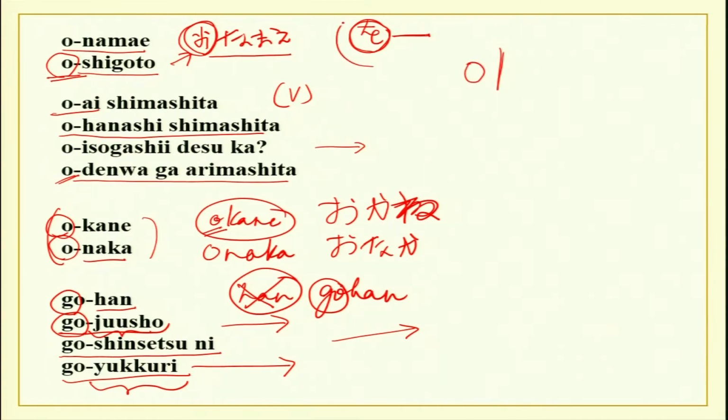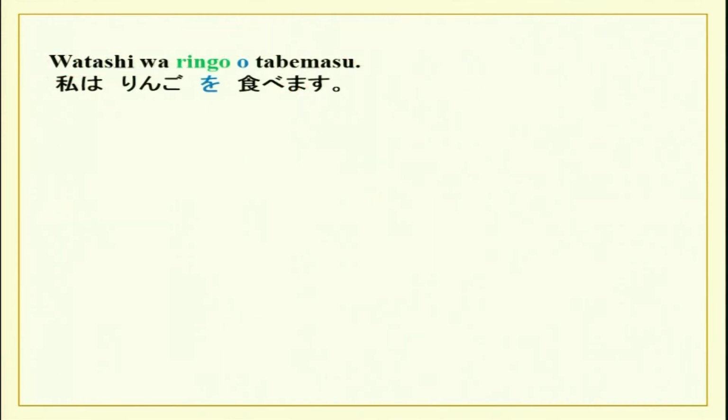So, this is particle O, and this is just O, which is honorific, which is a prefix. Now, we will do particle O over here. As I told you in your previous lecture, particle O marks direct object. And what does it mean? It means that the verb which follows O is directly acting on the noun. Now, how does that happen? Let us see. For example, you have Ringo o tabemasu. So, noun is over here. This is particle O, and this is the verb.